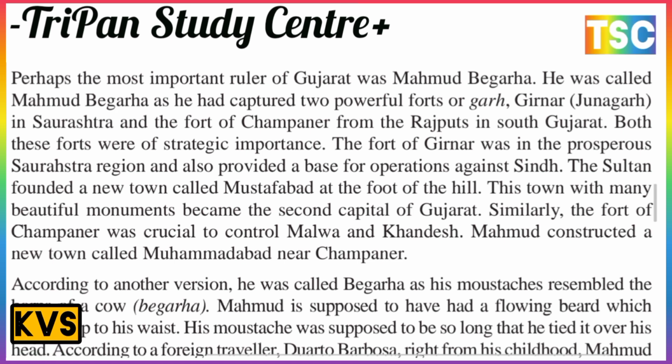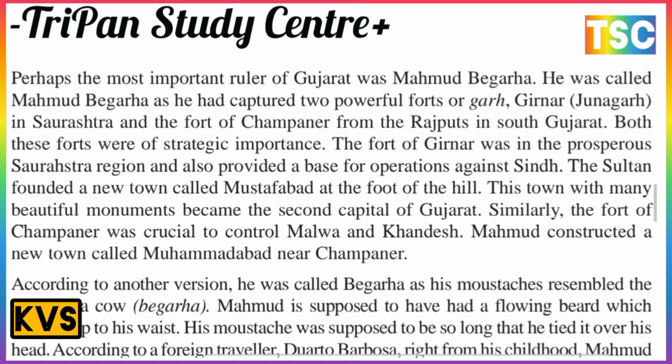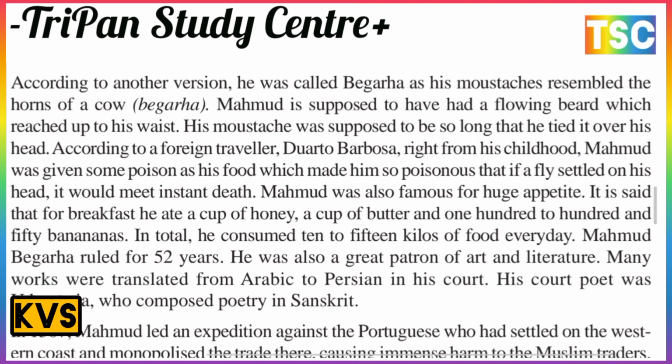The Sultan founded a new town called Mustafabad at the foot of the hill. This town, with its many beautiful buildings, was momentous because it became the second capital of Gujarat. Similarly, the fort of Champanar was crucial to control Malwa and Khandesh, and Muhammad constructed a new town called Muhammadabad near Champanar. That is the most important here.